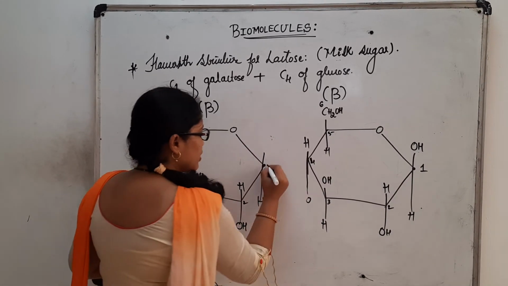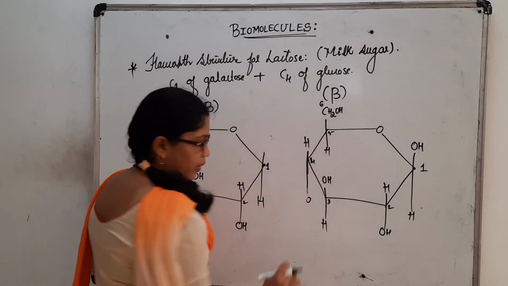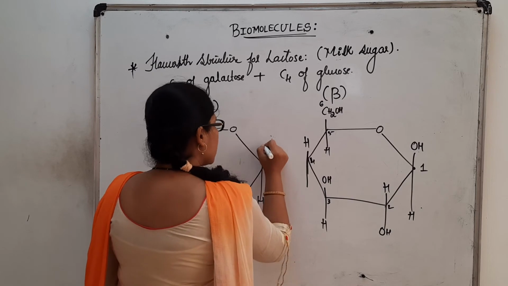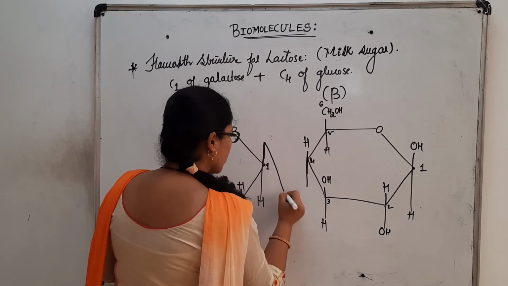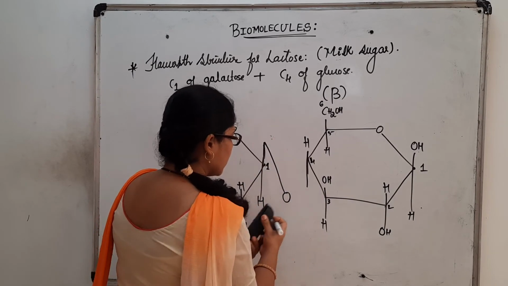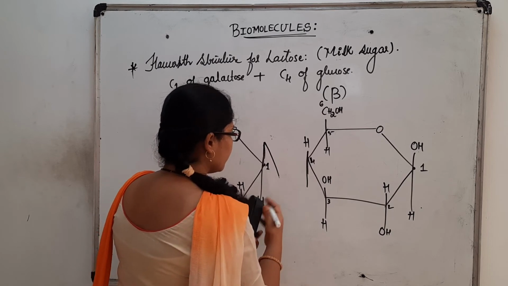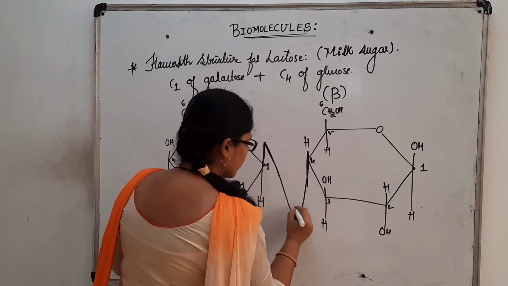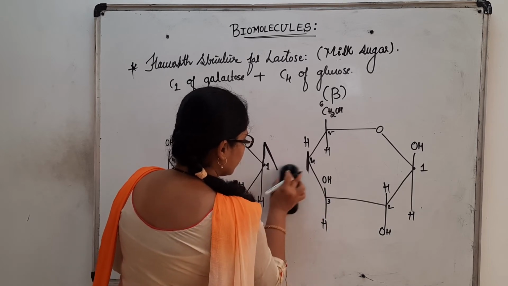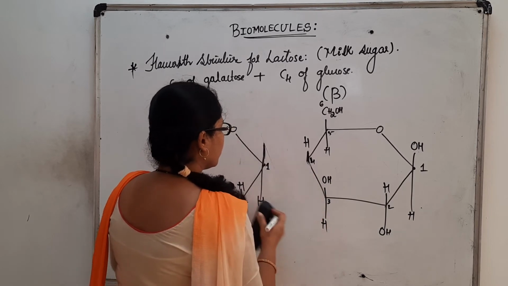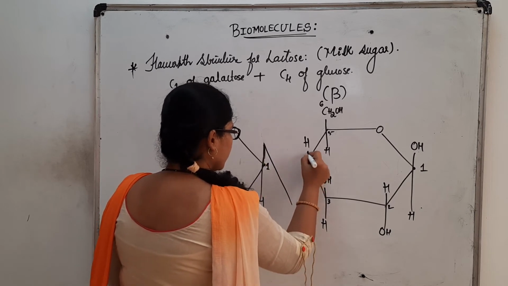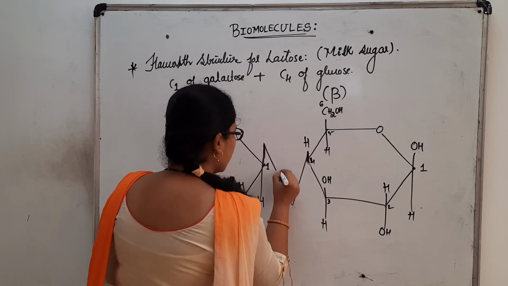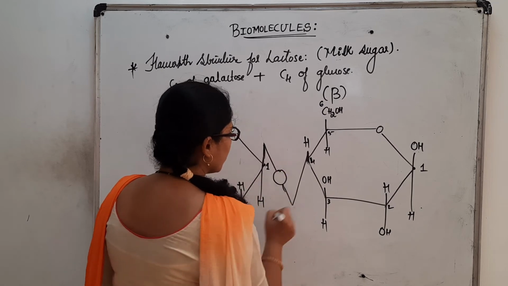We know this is the first carbon, this is the fourth carbon, and we have an oxygen atom here. So how can this structure be written? It can be written like this. In between we have the oxygen linkage, an oxygen over here.